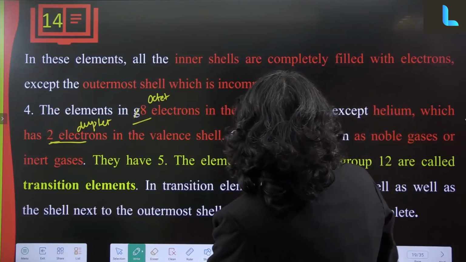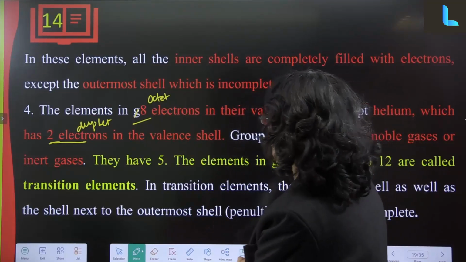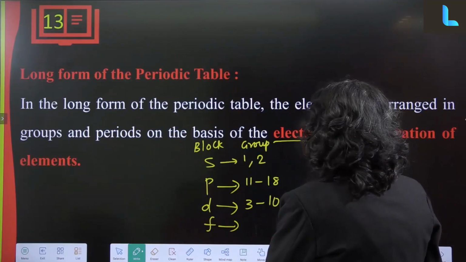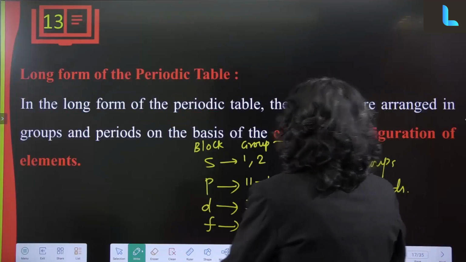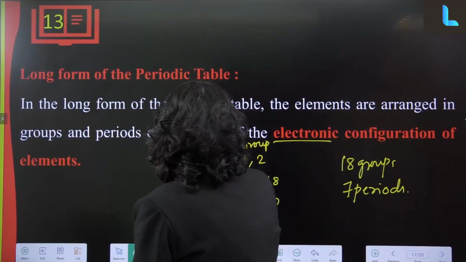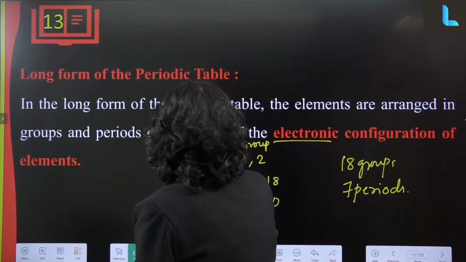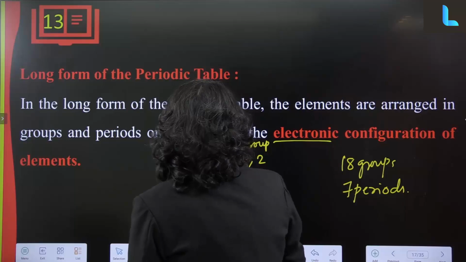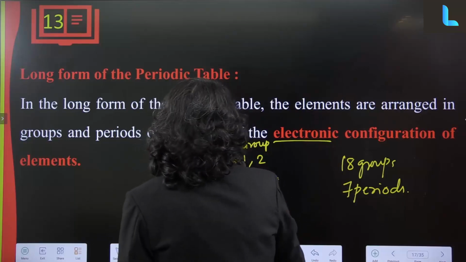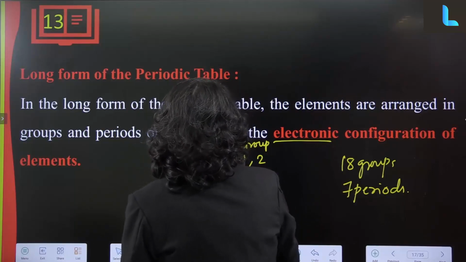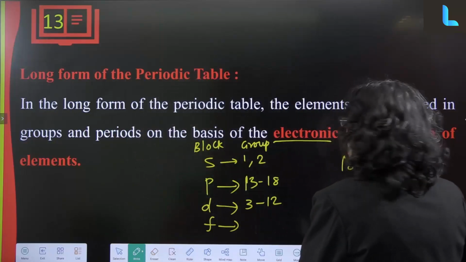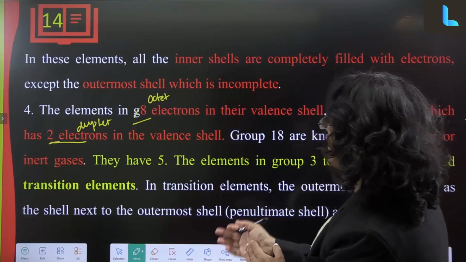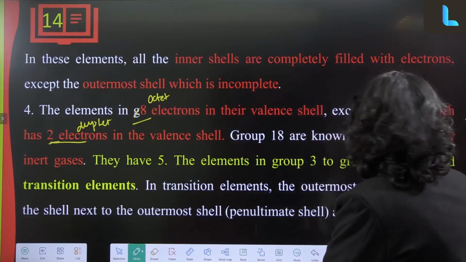The elements in group 3 to group 12 are called transition elements. Here the outermost shell as well as the shell next to it, the penultimate shell, are incomplete.